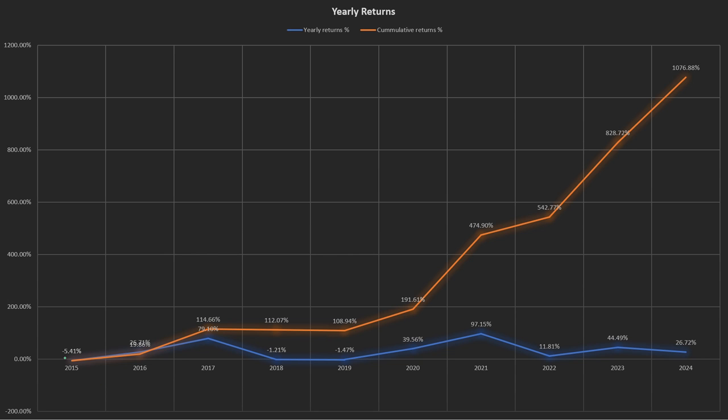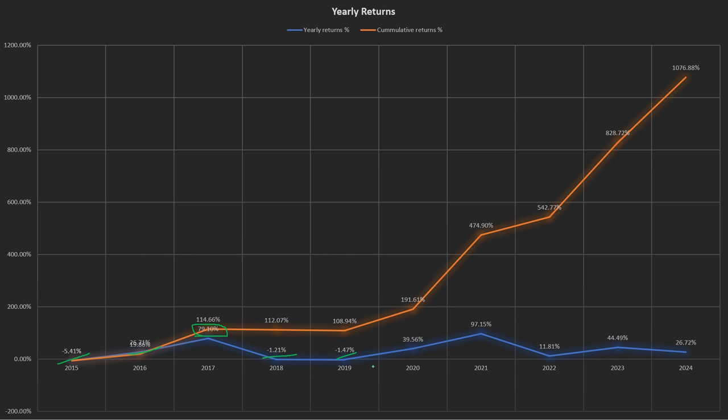So in 2015, this sector gave a negative return of 5.41%. In 2016, it gave a positive return of 19.86%. And 2017 was a very, very good year for this sector, and this sector gave a return of 79.10%. 2018 and 2019 were poor for this sector, and the sector gave annual returns of negative 1.21% and negative 1.47% in 2018 and 2019 respectively.